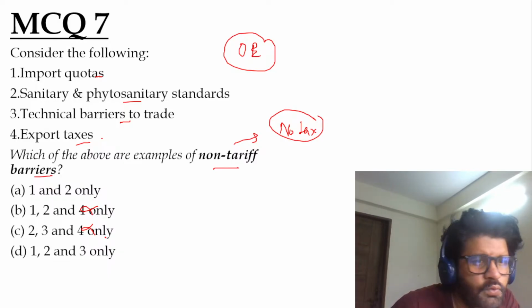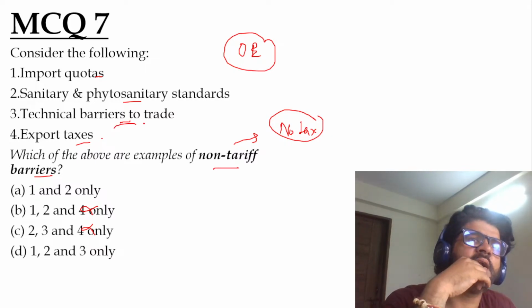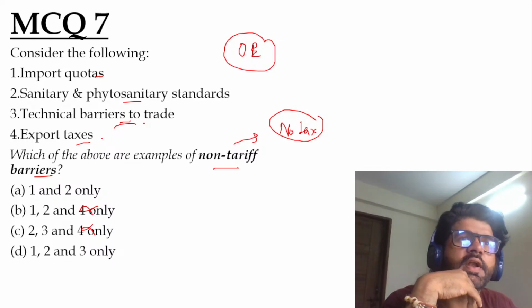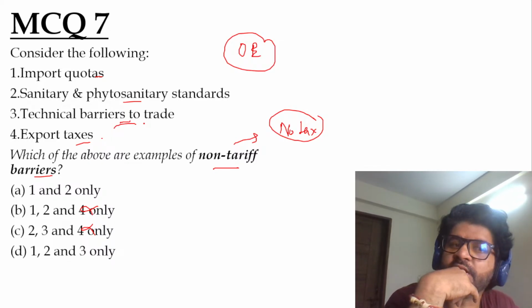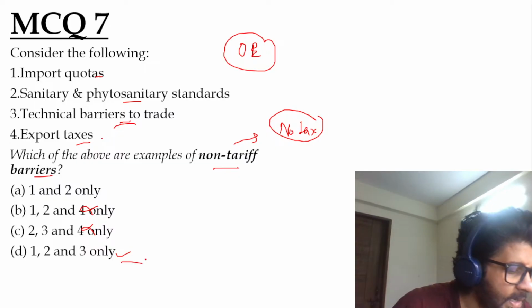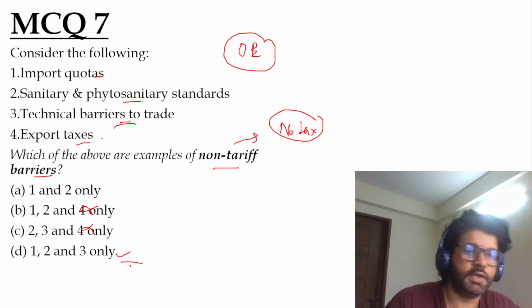Cool. Now A and D. So one and two, you don't even need to check. Third is technical barriers to trade. You are imposing barriers by saying there is some technicality involved, maybe you can do trade after 2 months. Again, we are not imposing any tax. So this is a non-tariff barrier. So the answer is D, 1, 2, and 3 only, as stated. Hannah tried it. Madhubala stated it first, then Rishi, then Anandu. Very good. Let's move on.